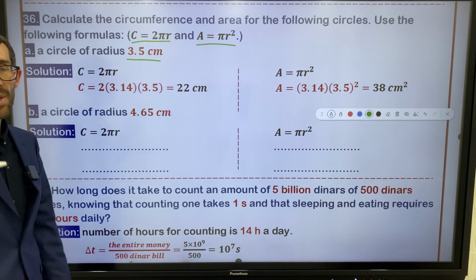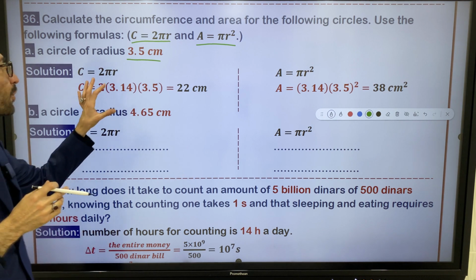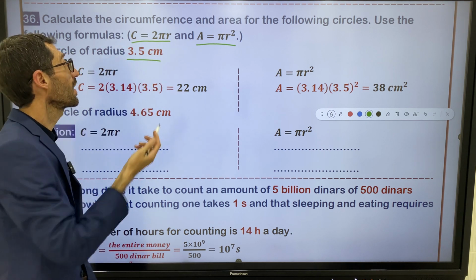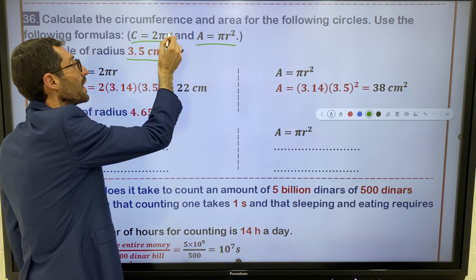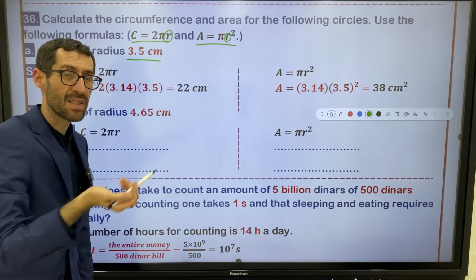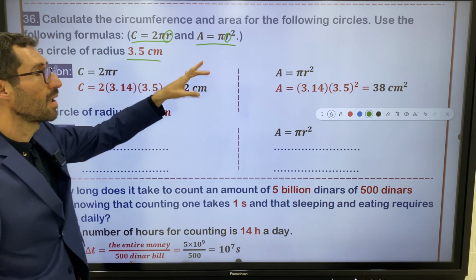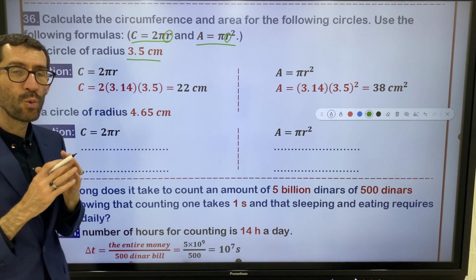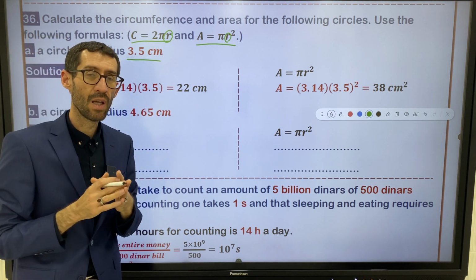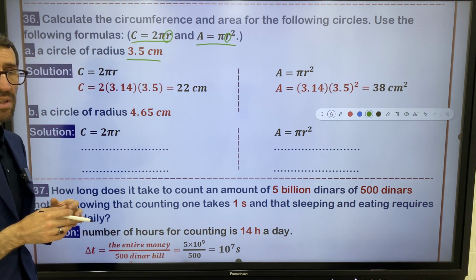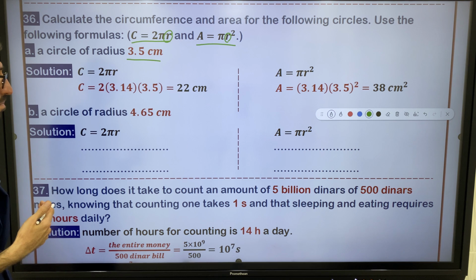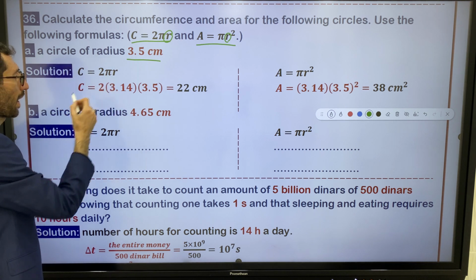With only one piece of information we can find the circumference and the area, because we need what? We need the radius, right? You see? Because pi is constant and the 2 is constant. That's why by only knowing the radius, you can find the circumference and area. C is equal to 2 pi r.